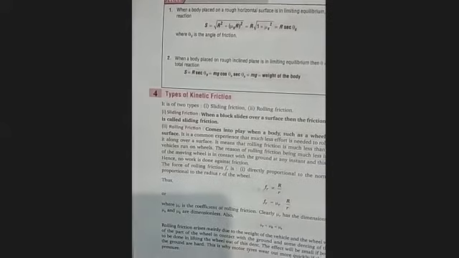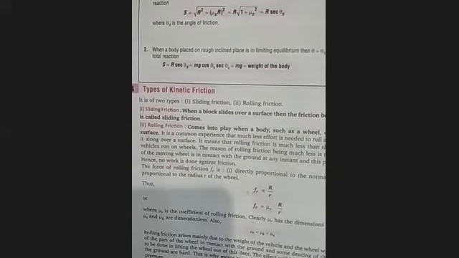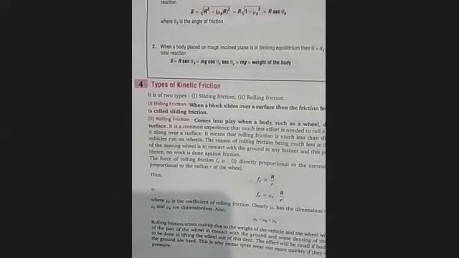Types of kinetic friction: rolling friction, sliding friction. During the rolling of the ball there will be rolling friction, and during sliding there will be sliding friction. What is sliding and what is rolling, that you know. If this is moving this way, it means it is sliding. And if it is moving this way, it means it is rolling. So that you can read. Types of kinetic friction you will do on your own. There is nothing in this. Rolling friction here. Then after that, these things are not required.